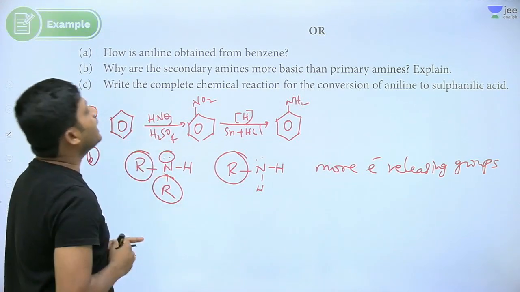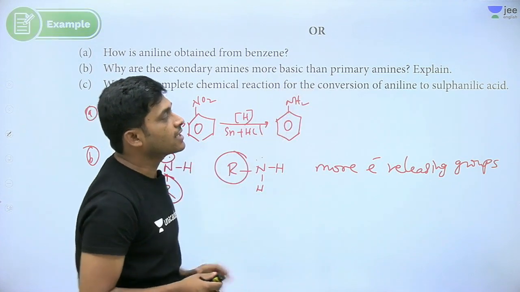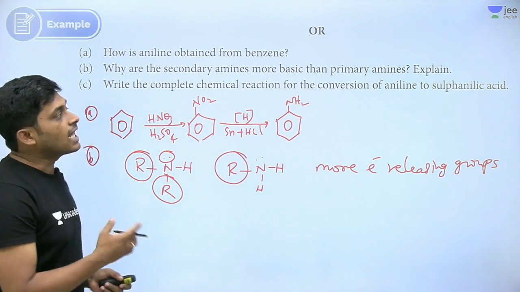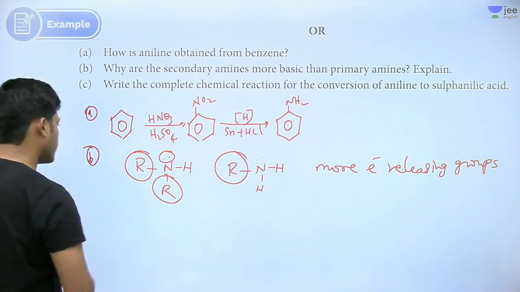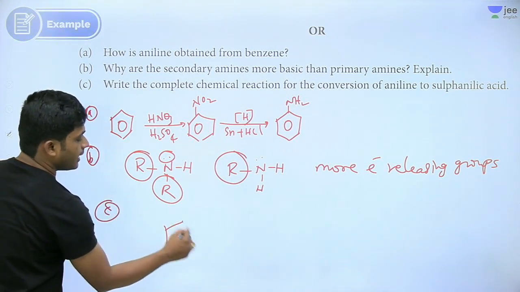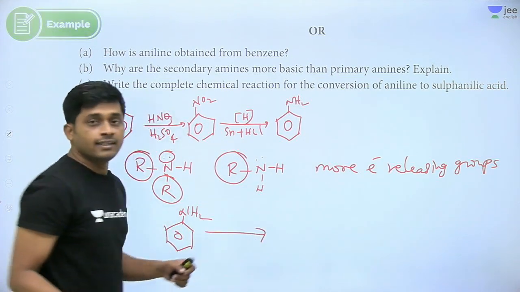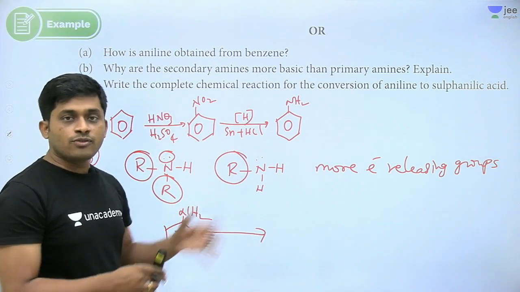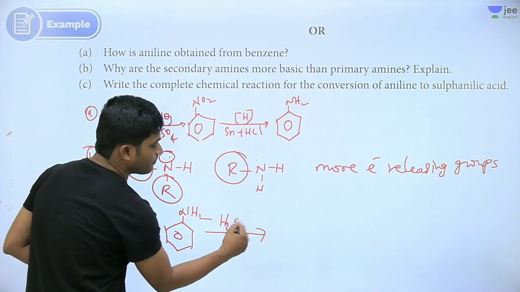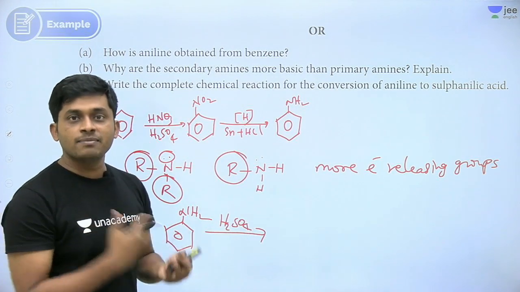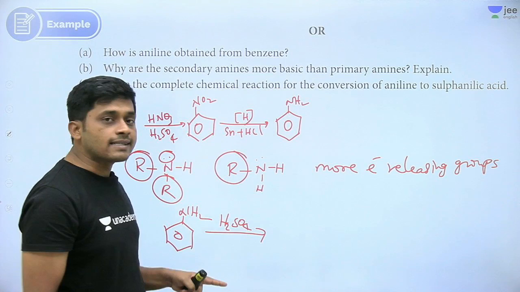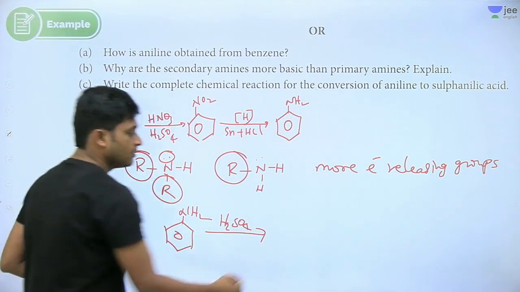Write the complete chemical reaction for conversion of aniline to sulfanilic acid. So what is the reaction? NH2, okay, this is a very good question. See here, NH2 and H2SO4. What will happen? First step, acid base reaction, because it is a strong acid and a base.